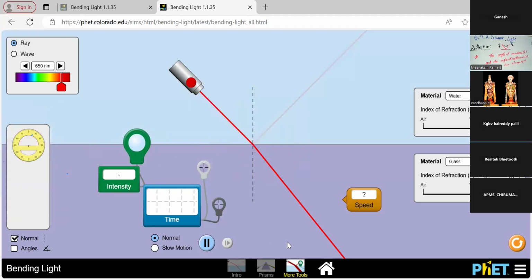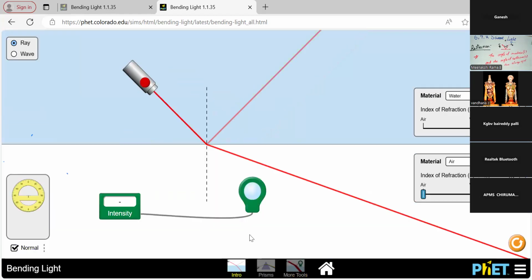So there are three parts in the simulation. One is the introduction part, that is the incident ray, the reflected ray, and the normal. And then prisms: with the help of the prism, how the light passes through it. And then the tools, with which we can identify the speed, the intensity, and the time also. So I think it is very clear, students. Shall we move to the next simulation?